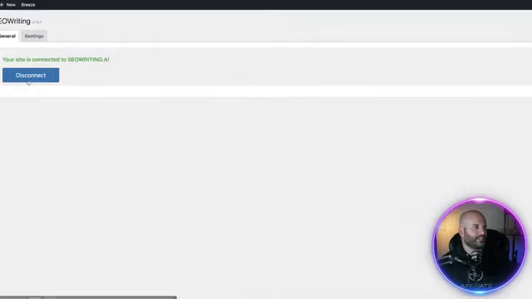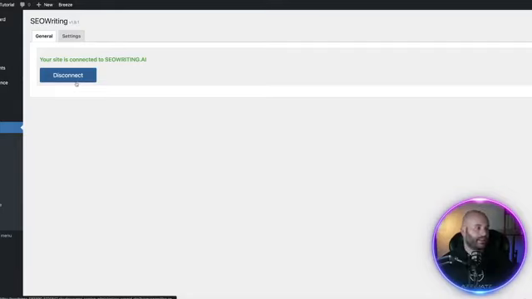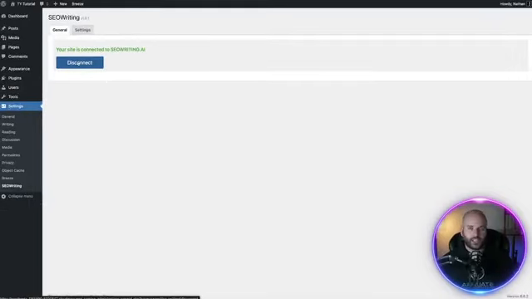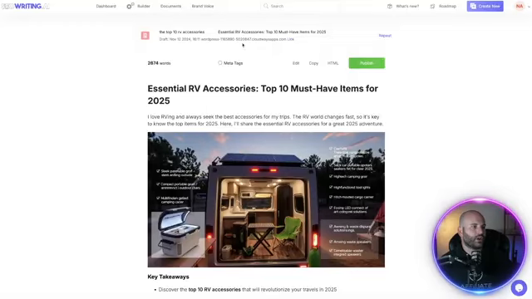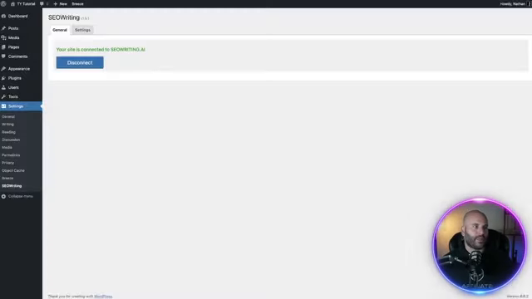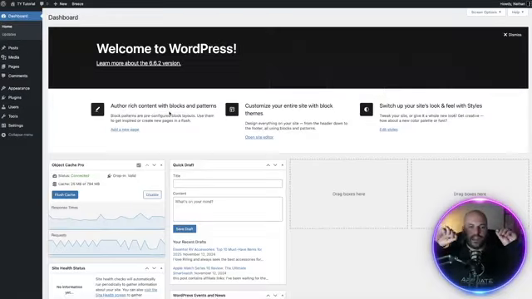And then from there, you're going to go under settings, SEO writing. And then instead of disconnect, that would say connect. You click that connect button, and the only thing that you need to make sure is that you are logged in to SEO writing in the same browser. If you're logged in to the same browser and you click connect, it'll sync the two, and then you can simply click one post, publish, and it'll come over to your WordPress site.